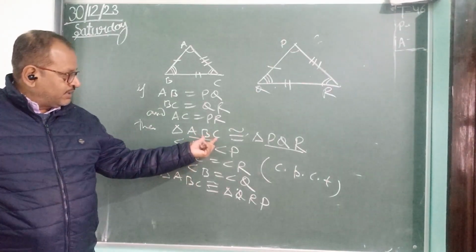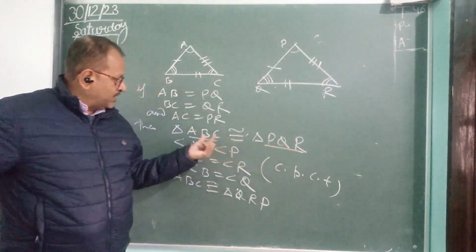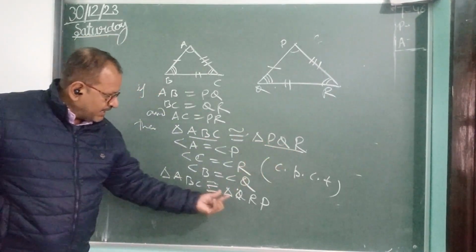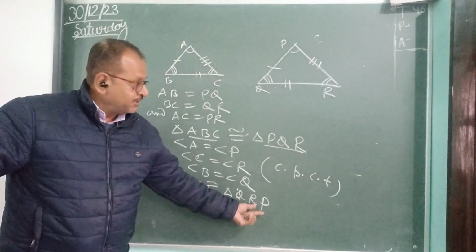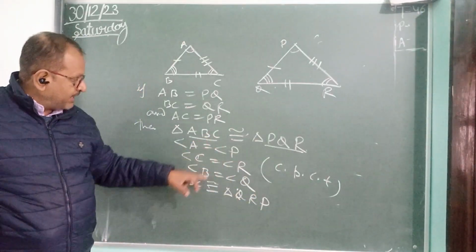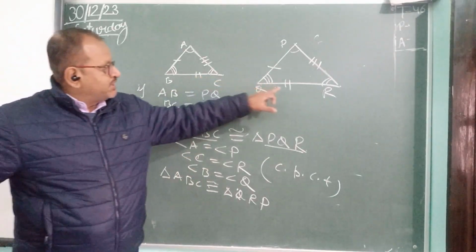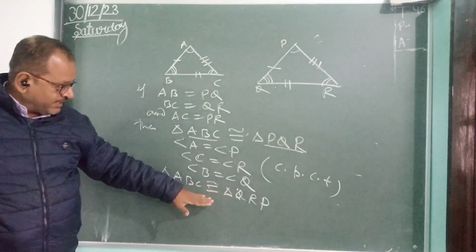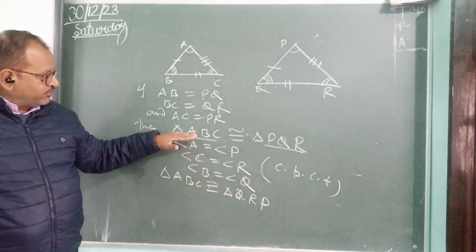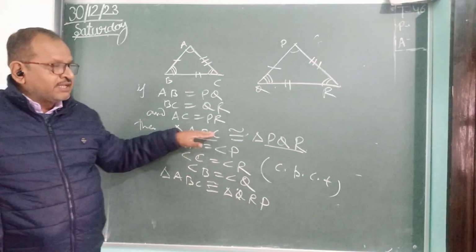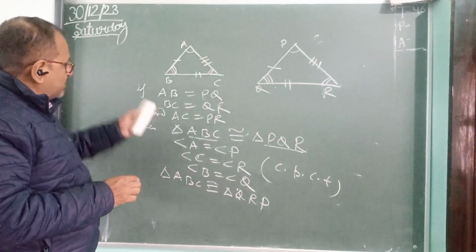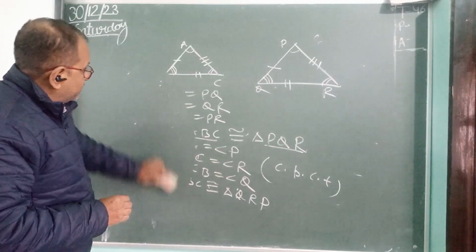Because here BC and QR are corresponding sides, but in this case BC and RP would be the corresponding sides. But BC and RP are not equal. BC is equal to QR. So we cannot write like this. We have to give the names of the triangles in the correct sequence. So that is the first condition of congruency.